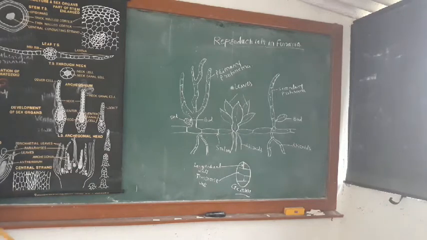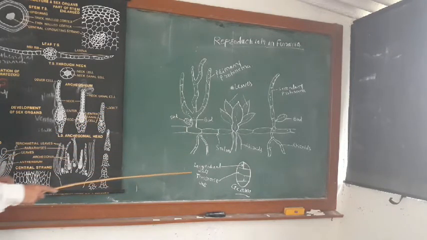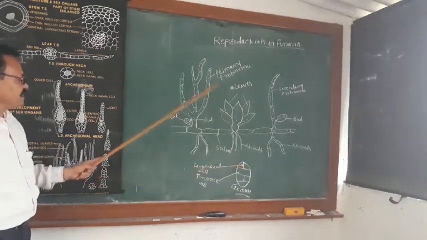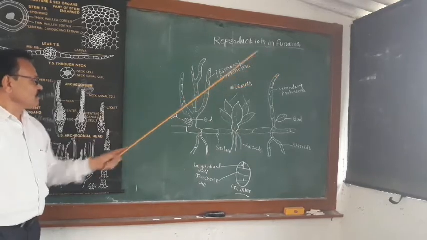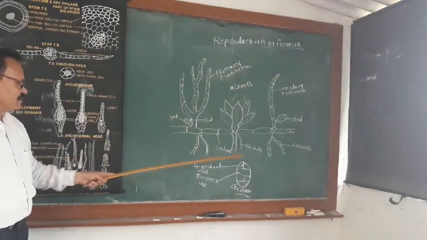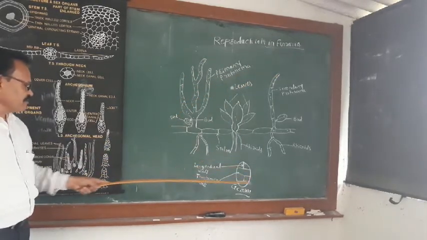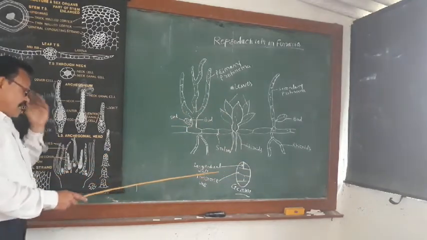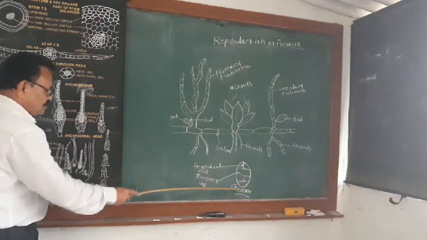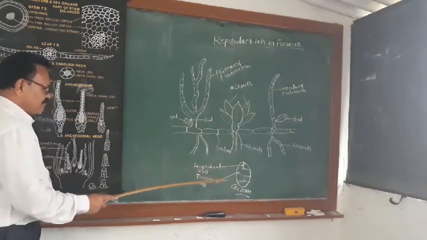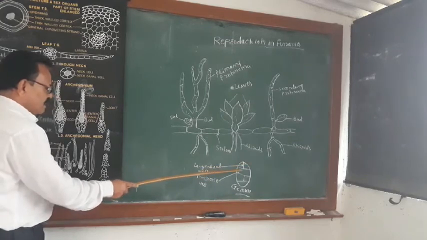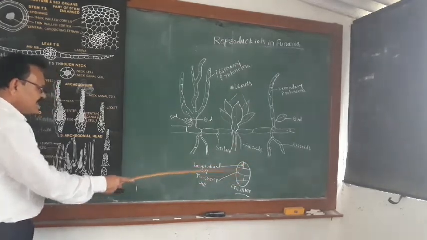Then vegetative reproduction by formation of gemmae. These are vegetative reproductive bodies. They can develop at the tip of the secondary protonema as well as the primary protonema, and then detach from the protonema. Each gemma is oval in shape and contains a mass of cells.